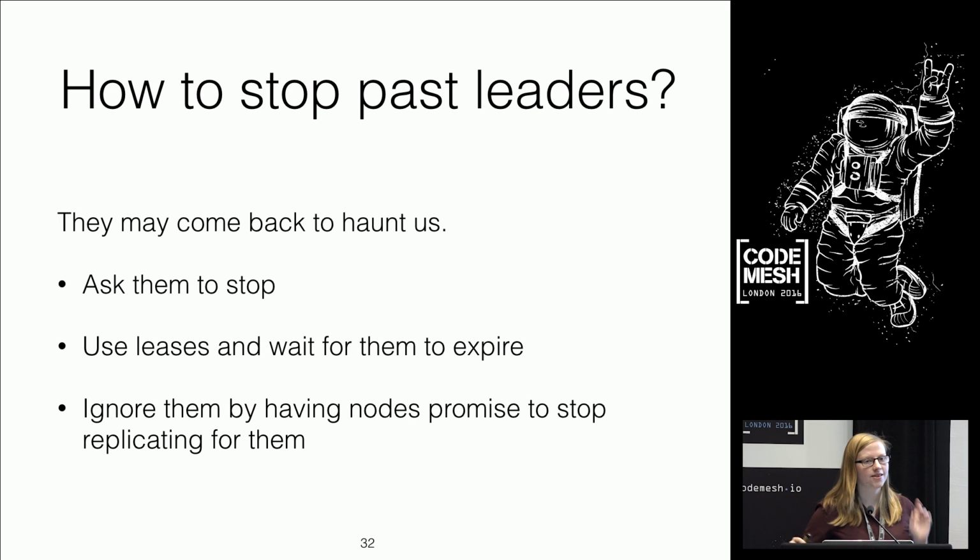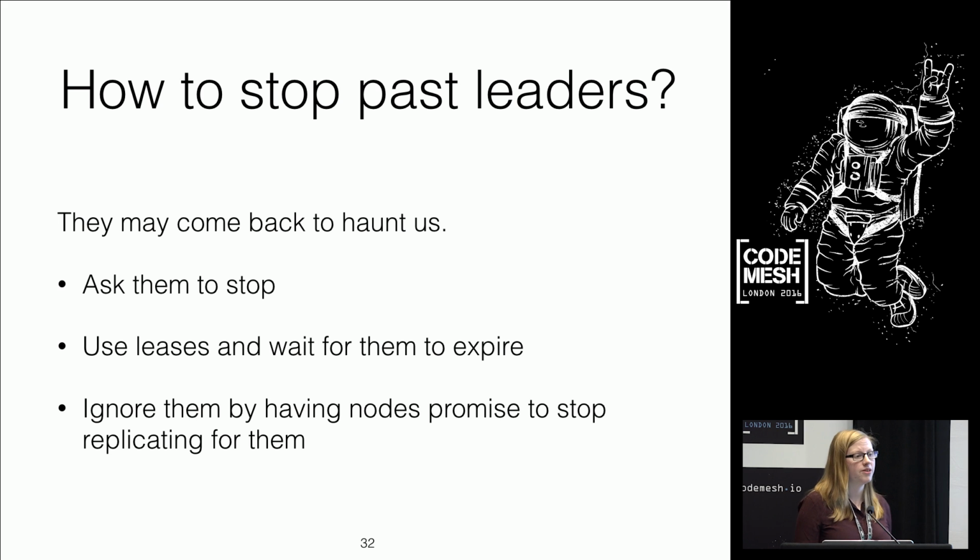So first thing first, how do we deal with this old leader that might come back to haunt us? Well, a naive solution would be just to ask them to stop. And this is something in many of the newer systems where you actively choose to preempt leaders. People forget. You can just tell them, stop doing that. Although the problem is, if we believe the leaders failed, telling them to stop doing it probably isn't going to work because they're probably not going to answer us.